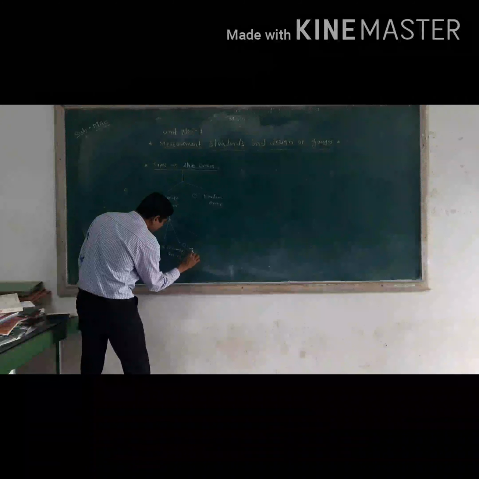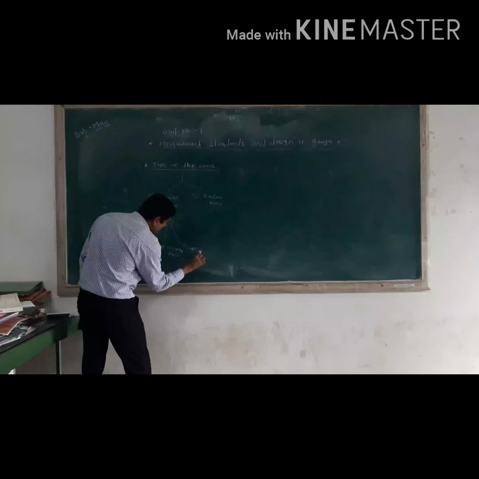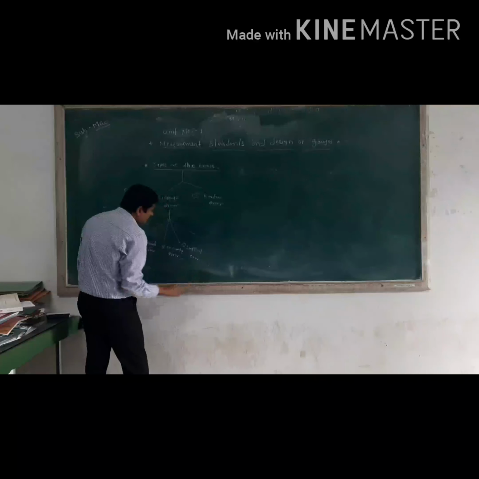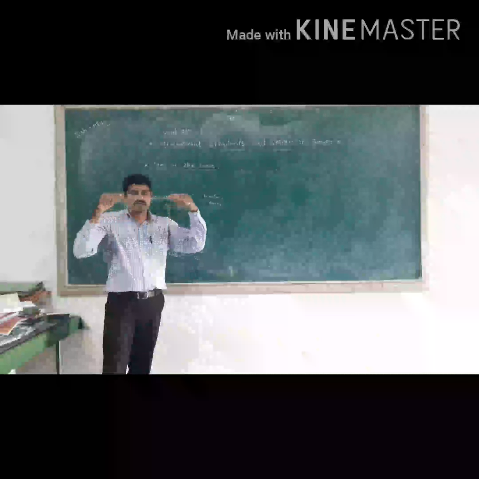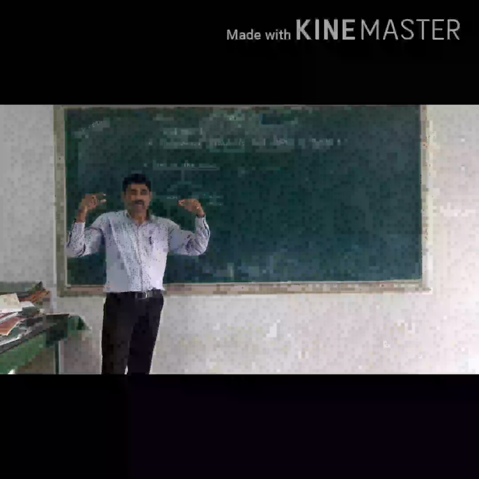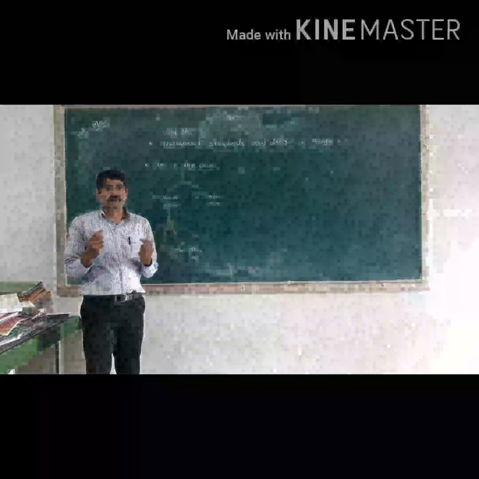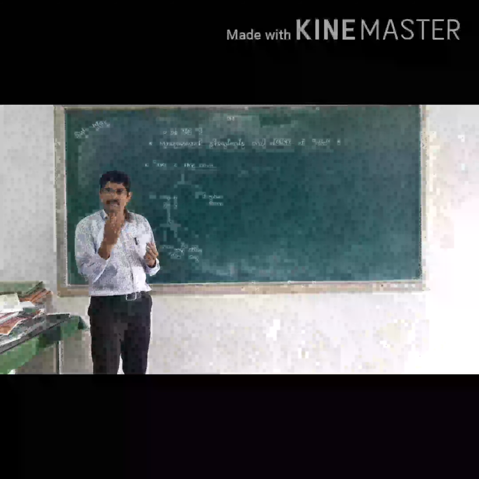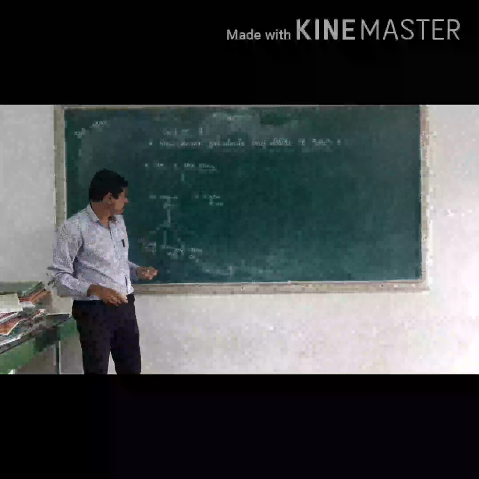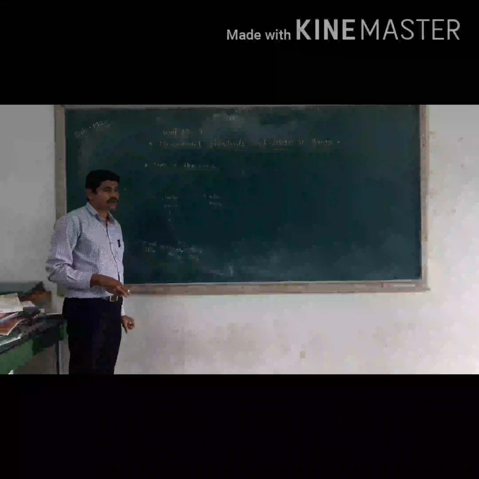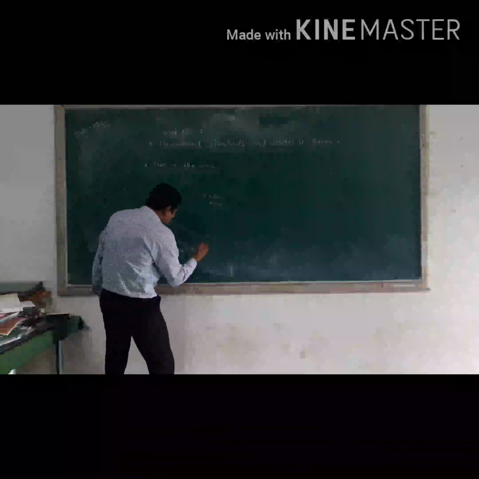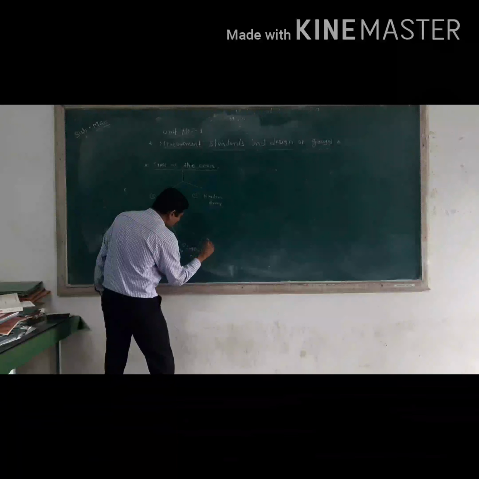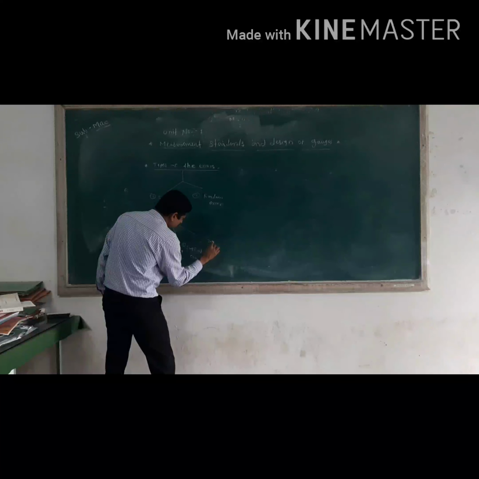Dust comes from the windows and doors at the time of measurement. That's why we get changes in the measuring instruments. This is called dust error. And last is the